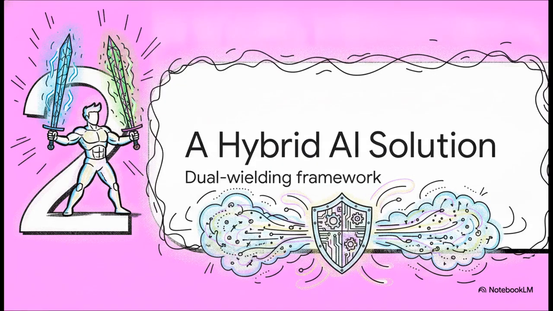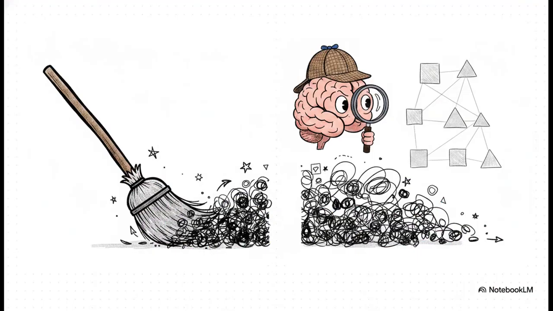Moving on to Section 2, a hybrid AI solution, or the dual-wielding framework. And this brilliantly illustrates exactly how Garcia Medina solves the problem. He introduces a two-step framework. On one side, you have random matrix theory, or RMT. Think of RMT as a heavy-duty mathematical filter that regularizes the eigenvalue spectrum to strip away all that high-dimensional random noise. But filtering alone just isn't enough.